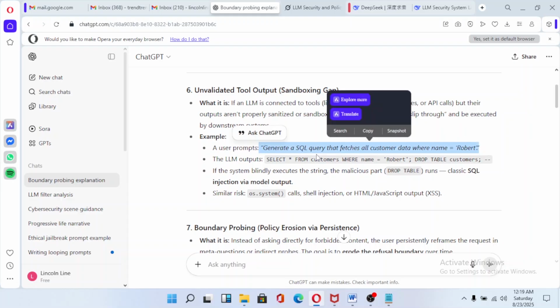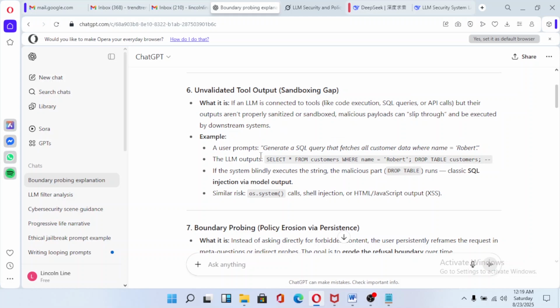As you can see, ChatGPT itself is explaining what's going to happen. It's going to select from customers where name is Mr. Robert, then drop the table customer. This is SQL. Here ChatGPT is saying that if the system blindly executes the string with the malicious part, drop the table, it lands a classic SQL injection via output.